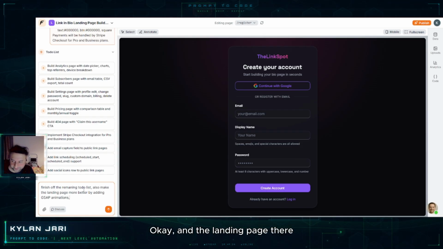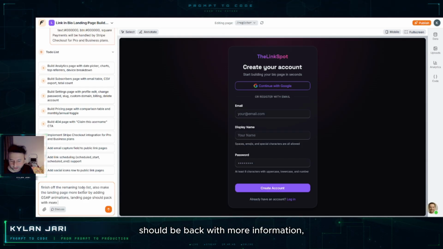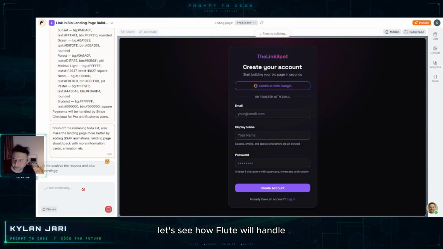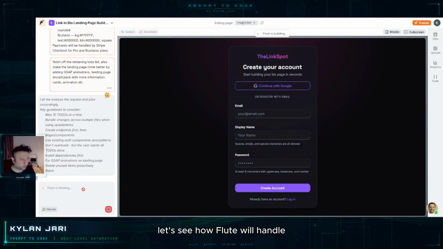The landing page should be packed with more information, cards, animations, etc. So I'll put that in and let's see how Flute will handle all this.